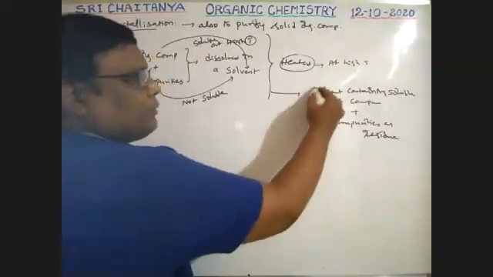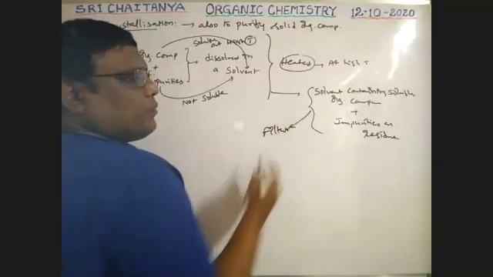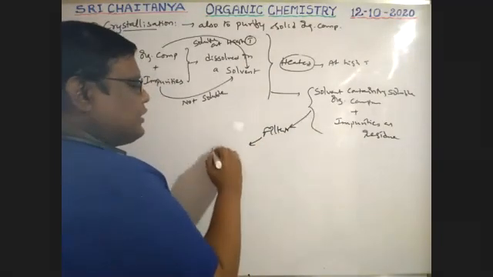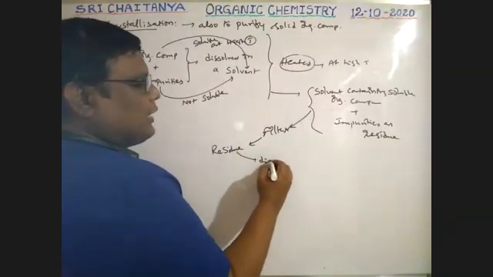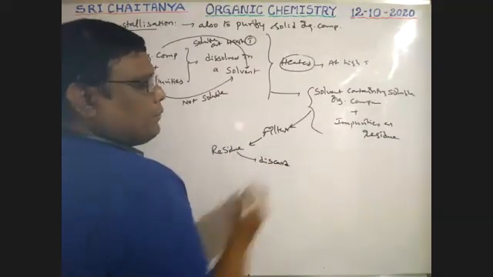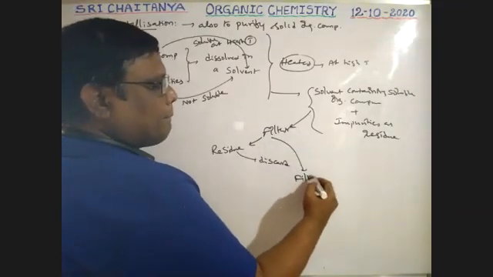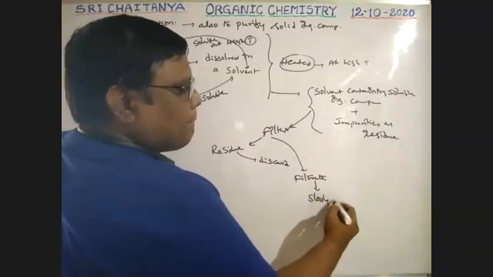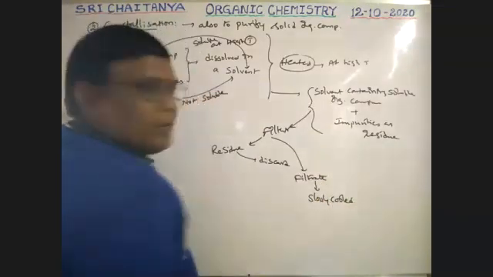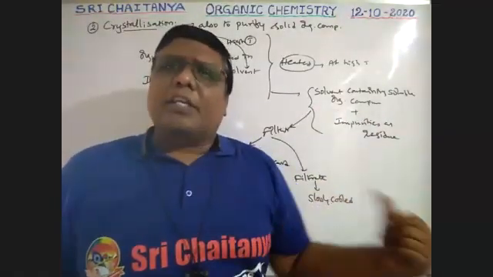Now this mixture is filtered. The residue, nothing but impurities, is discarded, and the filtrate is slowly cooled. At high temperature the compound is soluble, but at low temperature it is insoluble.